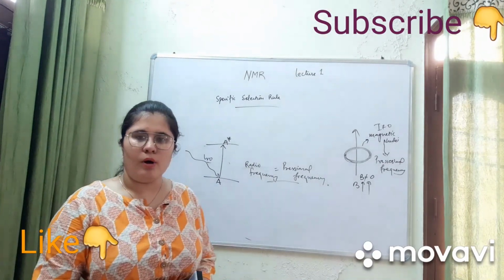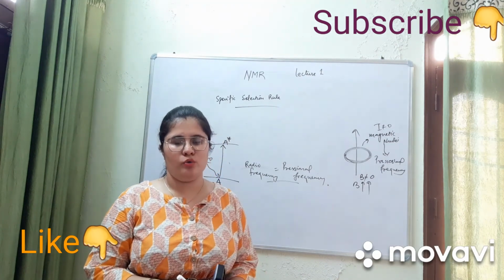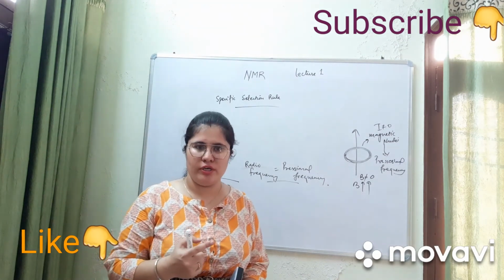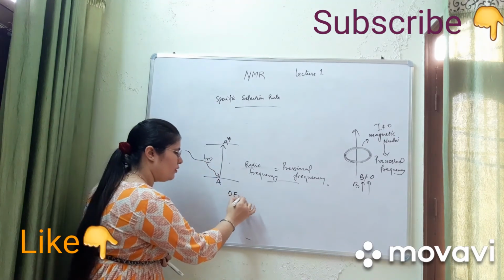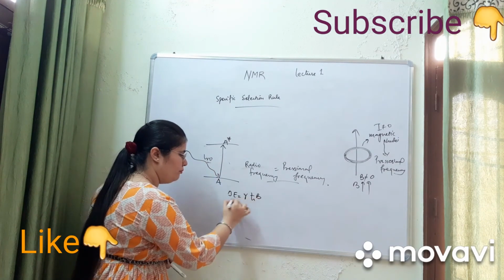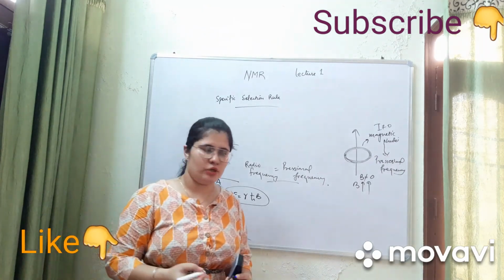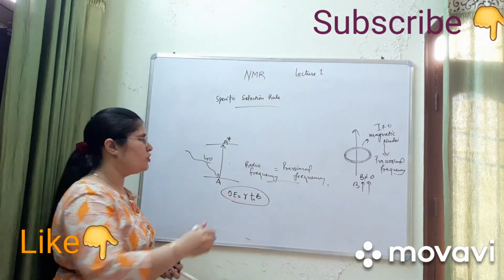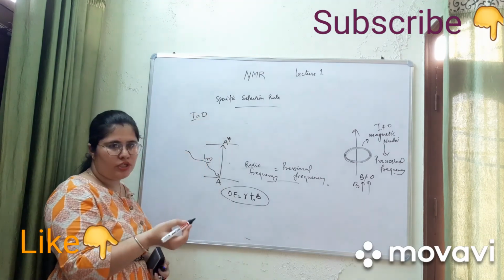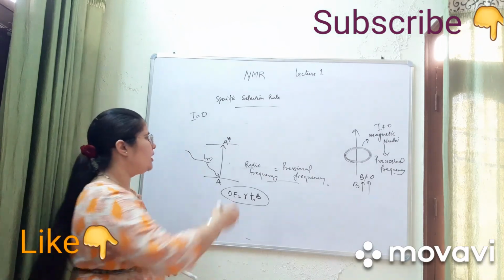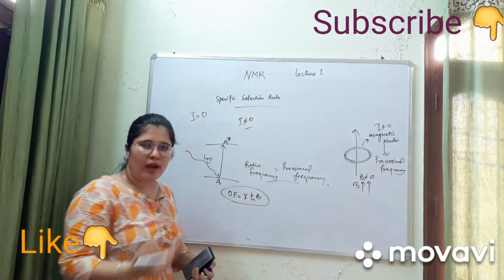We have discussed in the previous lecture the three conditions regarding spectra. Number one is the Bohr condition, that is ΔE is equal to gamma ħ B. This is the Bohr frequency condition. The second one is the gross selection rule. If the nuclei has I equal to 0, then it will not show NMR, and if I is not equal to 0, then it will show NMR.